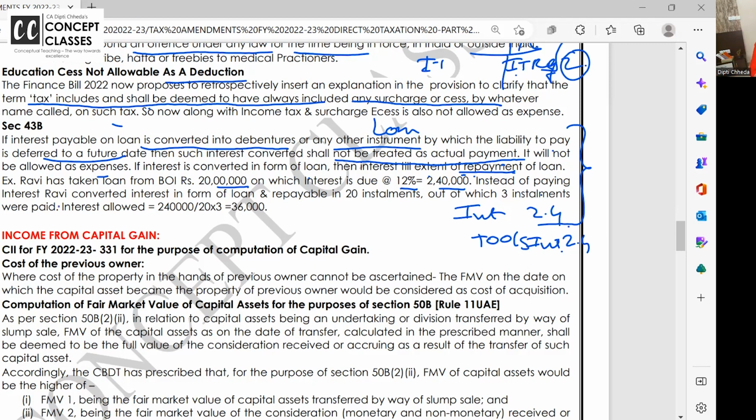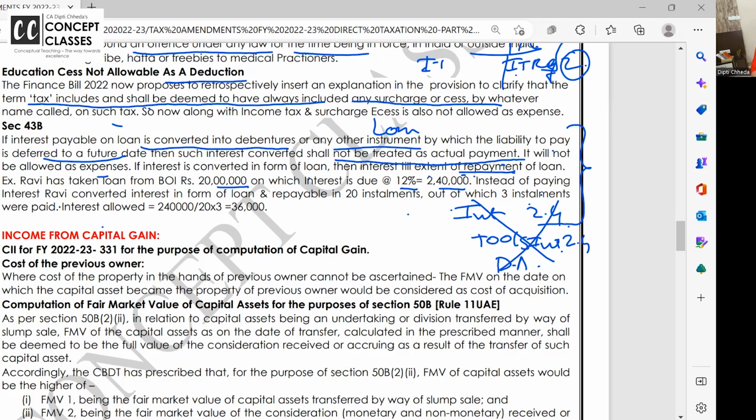Instead of paying interest, Ravi converted it into installments, out of which 3 installments were paid. Now, how much of the interest due for the year is disallowed? 2,40,000 disallowed. Scratch nahi karna. Scratch karna allowed रहता तो you would not have studied the rectification chapter. Add back concept is disallowed. The 2,40,000 interest debited in P&L account is disallowed because it's not paid.